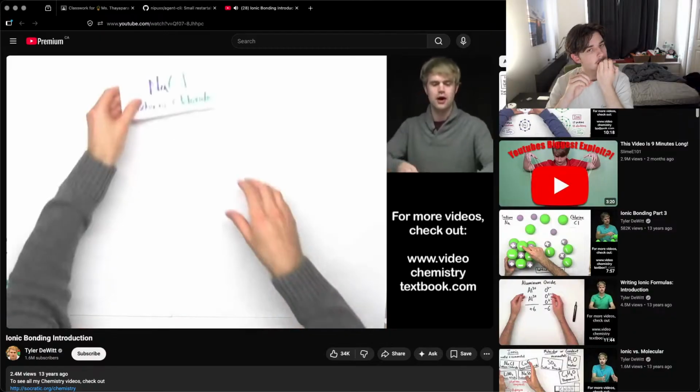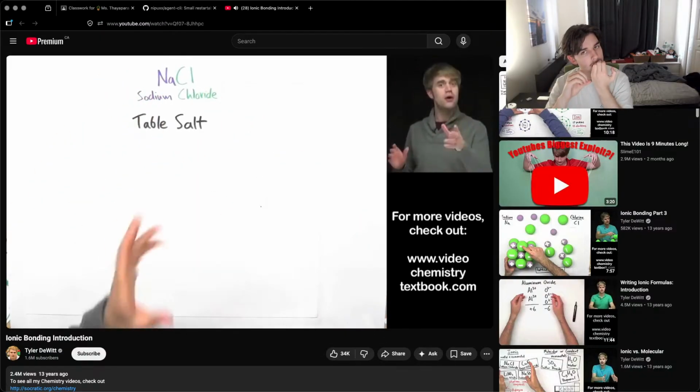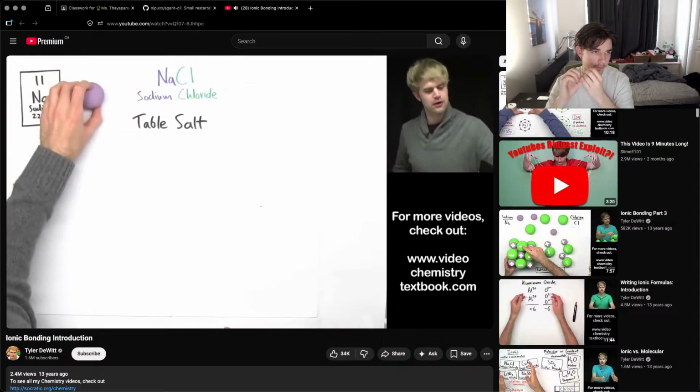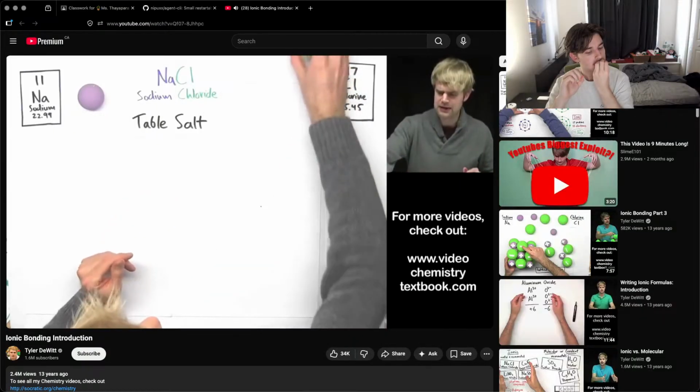Okay, so to learn more about ionic bonds, we're going to focus on a chemical called sodium chloride. Sodium chloride is a fancy scientific name for table salt. It's the stuff you put on your food. So sodium chloride is made of two types of atoms. We got sodium. Here's its symbol from the periodic table, and here is a sodium atom right here. And sodium chloride is also made of chlorine or chloride. I'll tell you what the difference between those is in a minute, but you don't have to worry about it right now. And here's a chlorine atom.